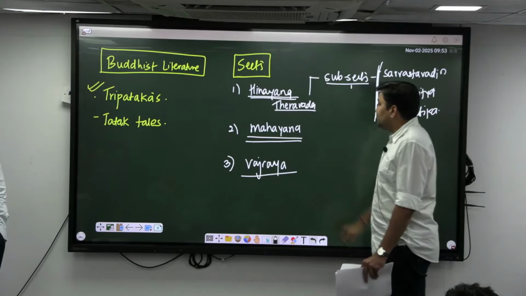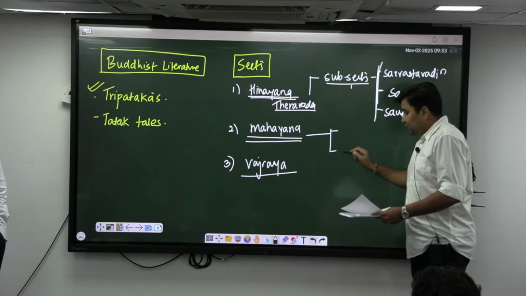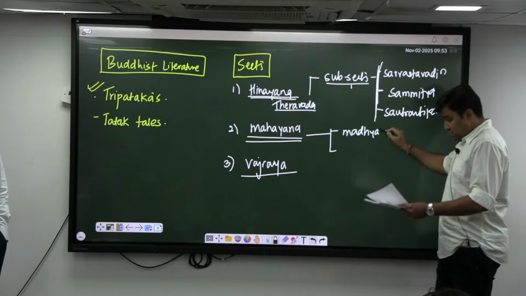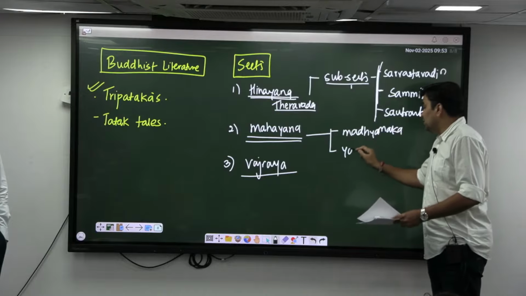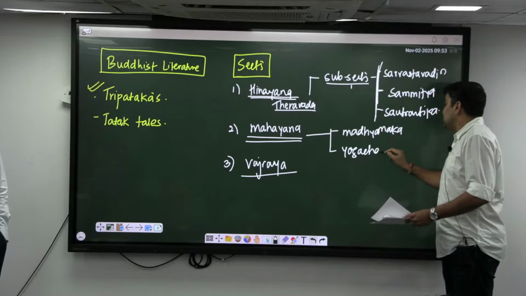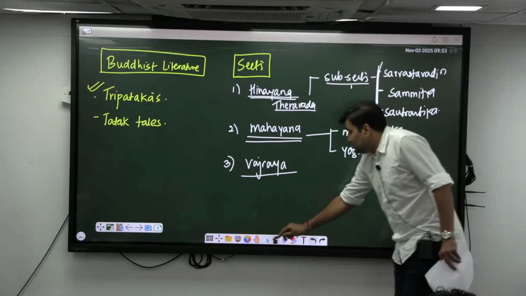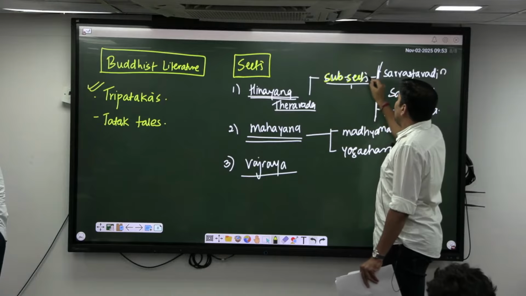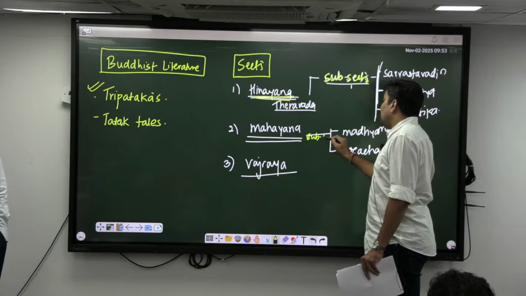Then Mahayana, the greater wheel, इसके बारे में major two, correct? That is none other than Madhyamaka. And second, as Aditya sir has mentioned, Yogacara. So these are the two subsects. Iske subsects. I am just writing here. These are nothing but the subsects of आपका Hinayana, and these are also subsects of Mahayana.